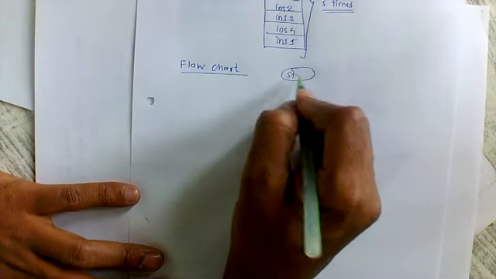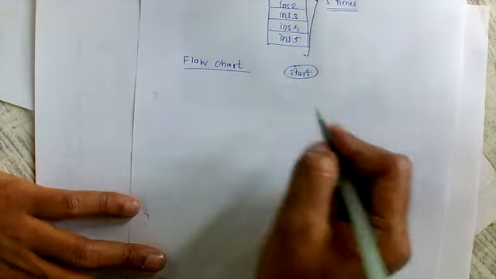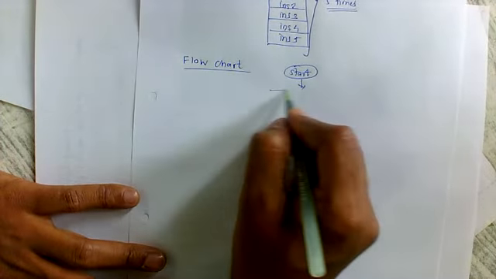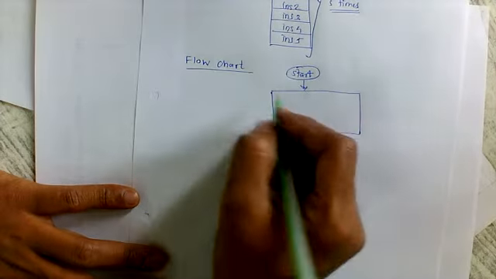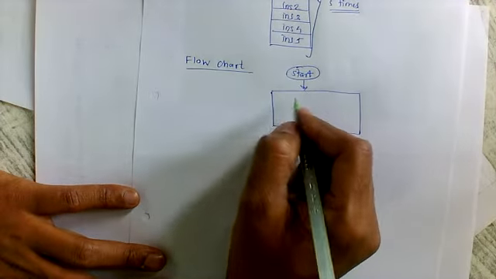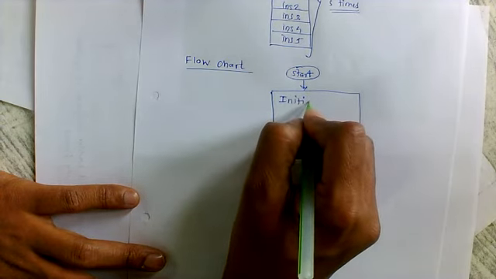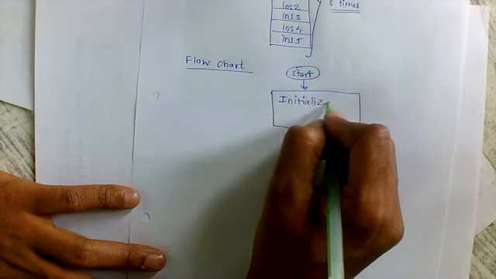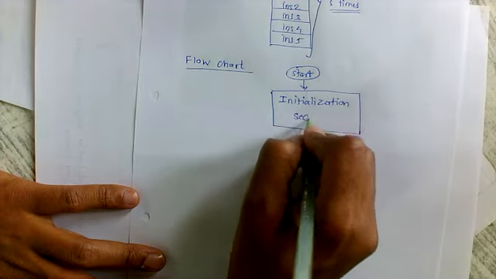First of all, the starting of the program. After this, the next block is the initialization section.